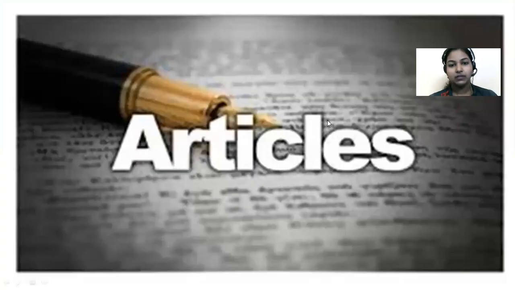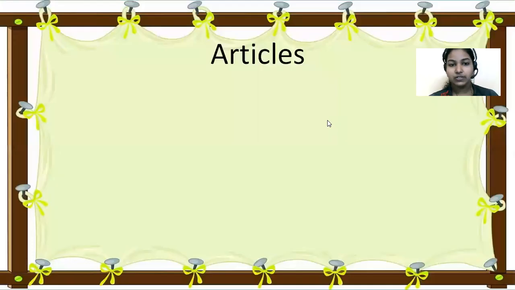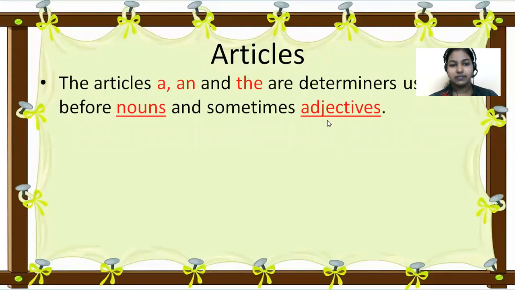Articles. So what is an article, children? The articles are a, an, the. These three are articles, isn't it? The articles are determiners used before nouns and sometimes adjectives. We use these articles in front of nouns and sometimes in front of adjectives also. Can you remember what an adjective is, children? A describing word for nouns. Very good.